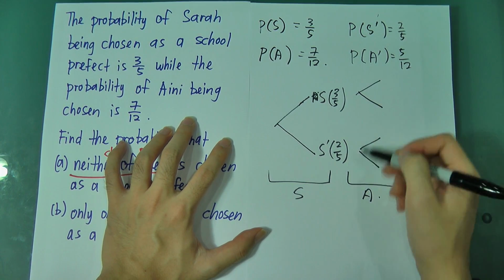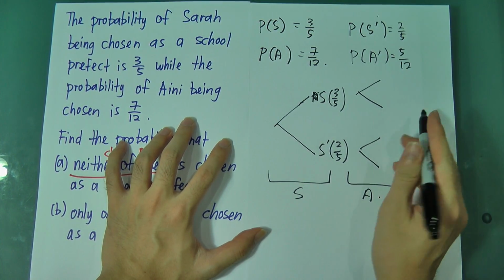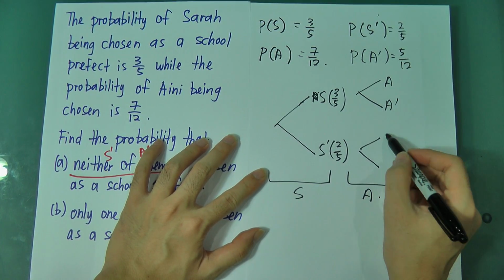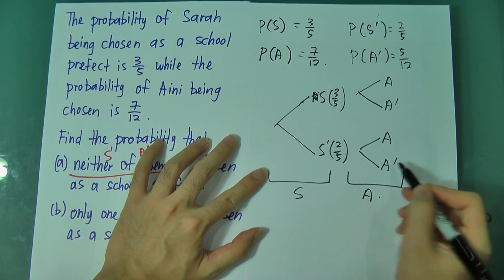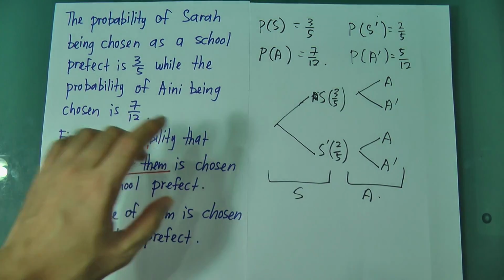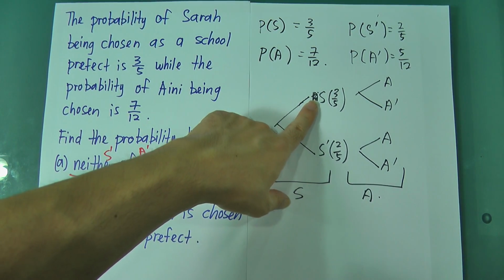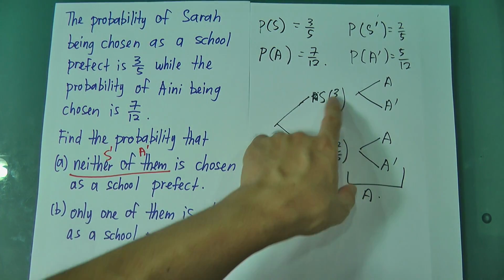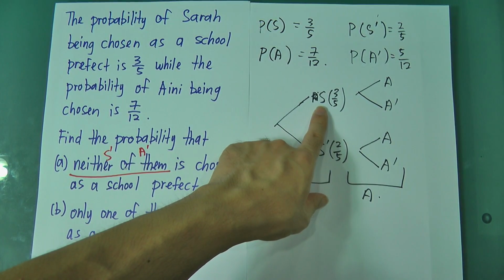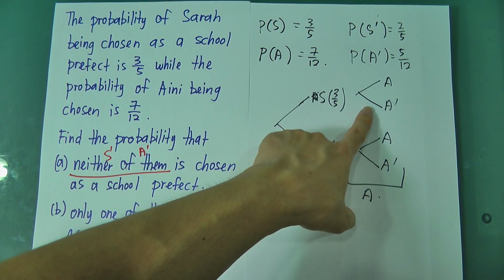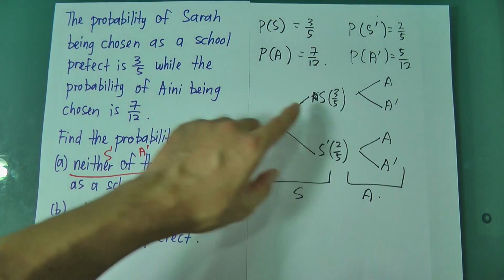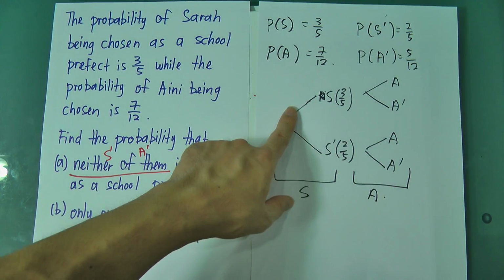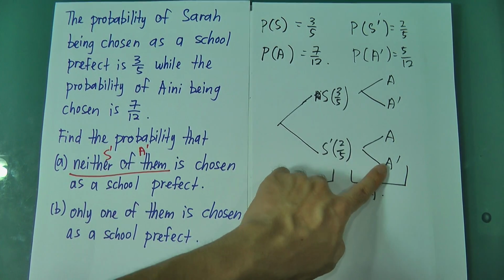Why do I need to draw like this? Let me label all of this, then I'll explain. Aini being chosen, Aini not being chosen, Aini being chosen, Aini not being chosen. The condition can happen when Sarah is chosen and Aini is chosen also, so you go this way. When Sarah is chosen, it's possible that Aini will not be chosen, so you go this way. If Sarah is not chosen, but Aini can be chosen, you go this way. If Sarah is not chosen and Aini is also not chosen, you go this way.